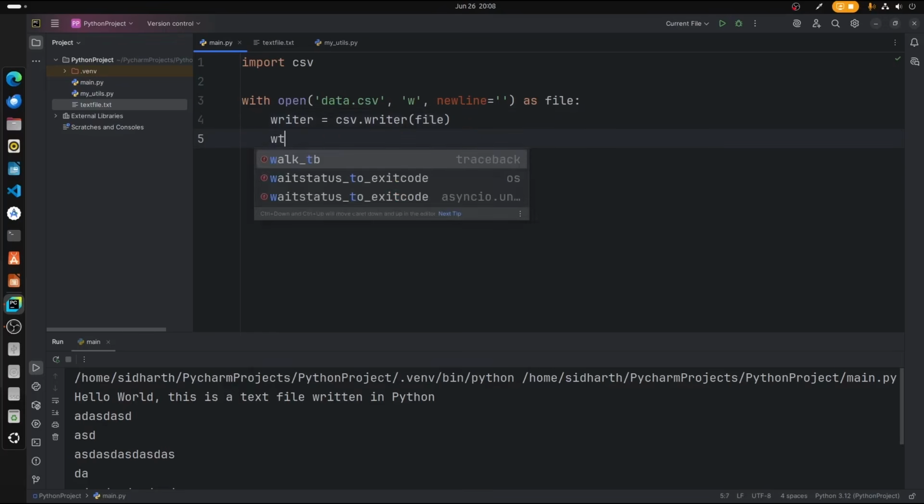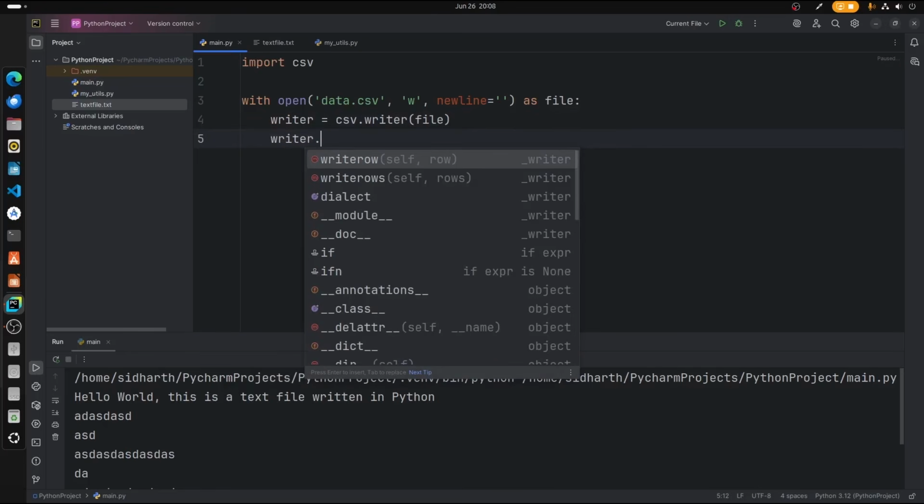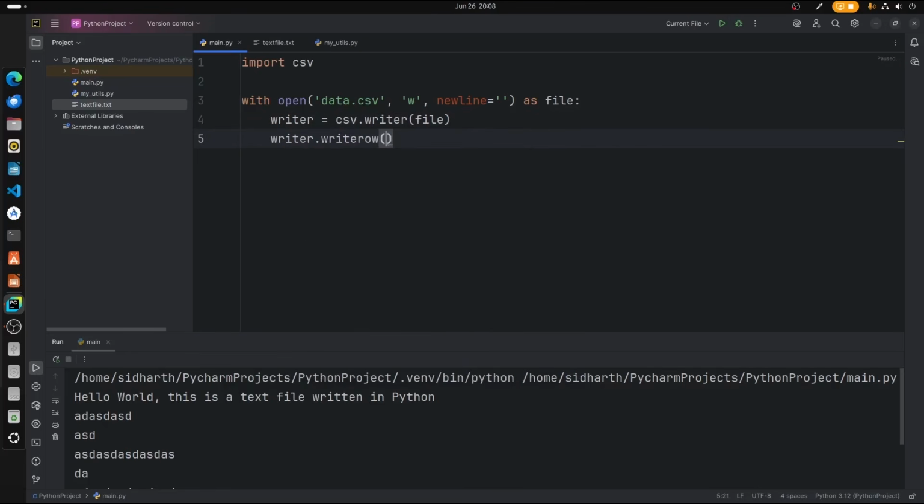Now we can go ahead and type writer.writerow, and define the row over here. It's very simple. Just type name and age, but before that we want to wrap it in square brackets. Good, so now we have written a row.